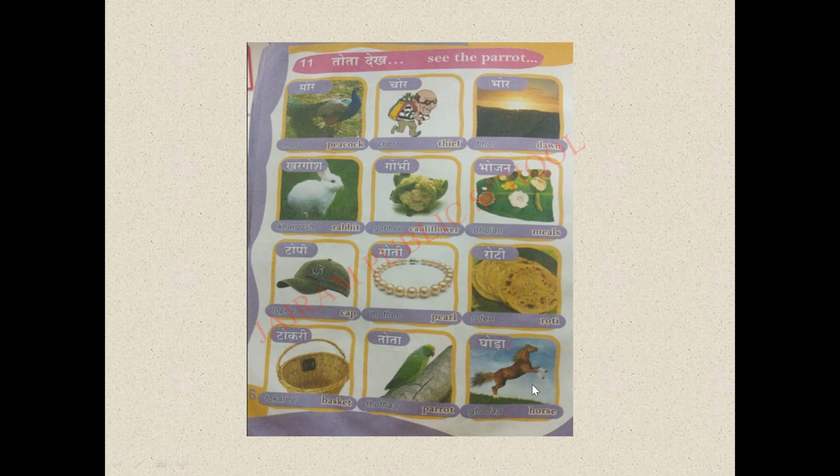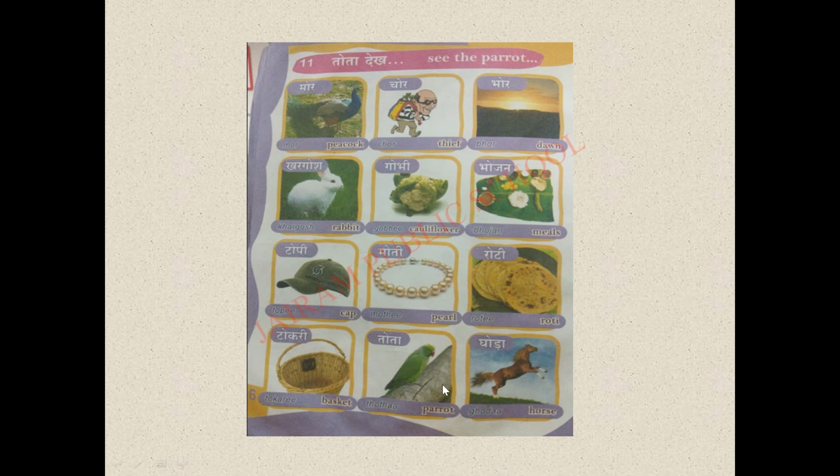Last we have a picture of a horse. For horse in Hindi you should say Goda. What is it? Goda. Here we have O ki matra with the letter ga. So ga becomes go. And this is da. Goda. Goda means horse.